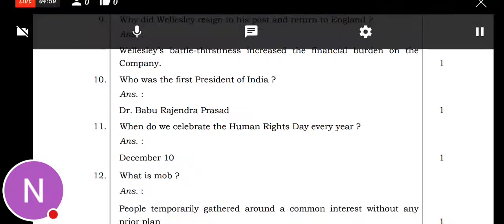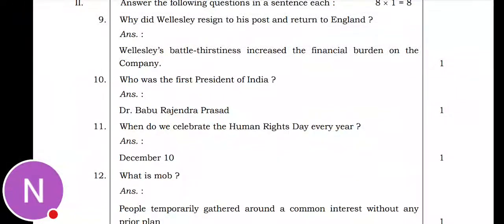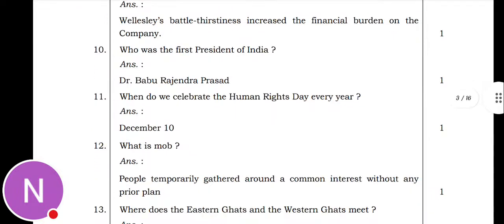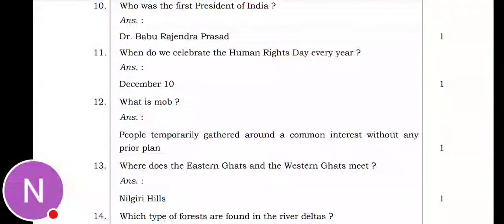Next question, 10th. Who was the first president of India? So Dr. Rajendra Prasad was the first president of India. Next, 11th question they asked is, when do we celebrate Human Rights Day every year? So on December 10th we celebrate Human Rights Day every year is the answer.